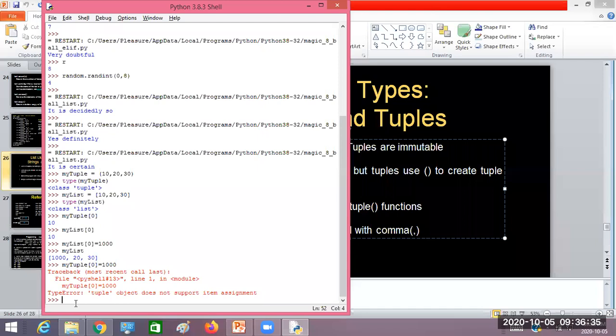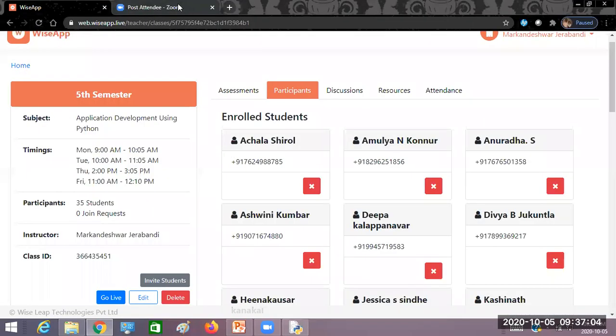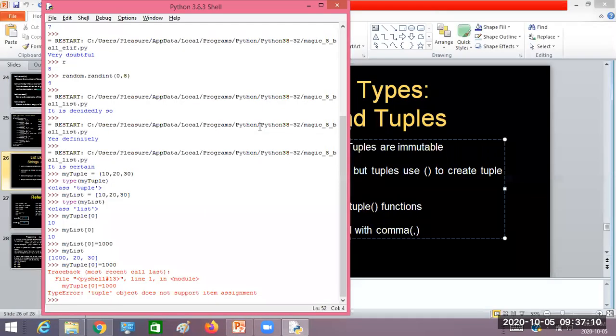Yes or no? Have you heard the word write protected data or read only data? Not heard? You are there or not, all of you? Then why are you not answering? I have not heard this word, write protected or read only data. Not heard?